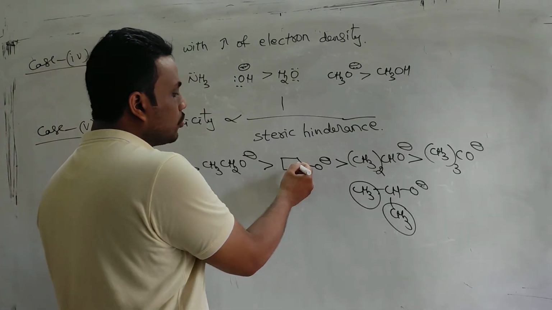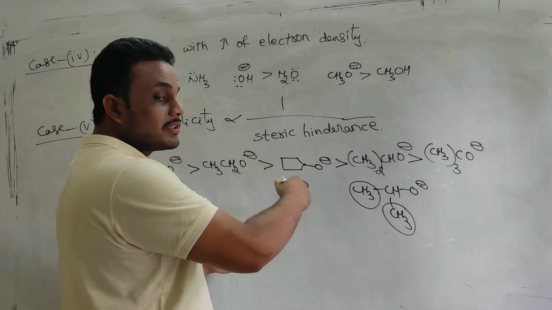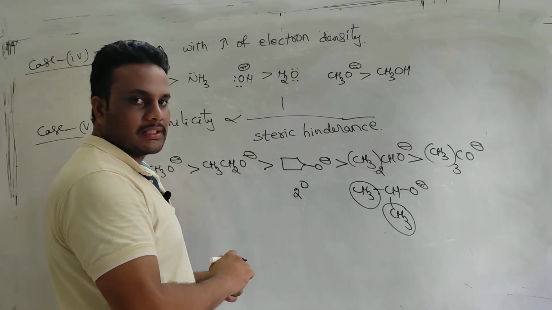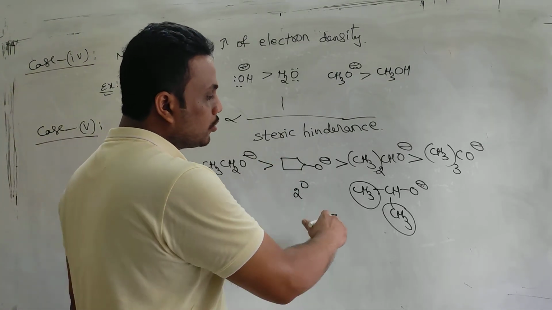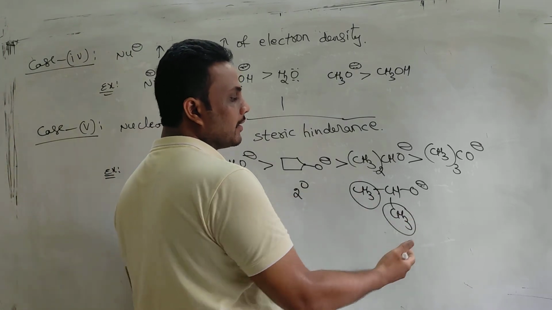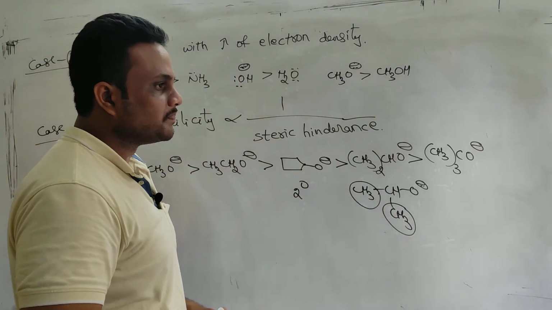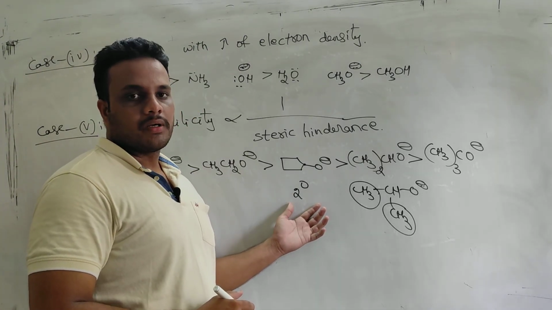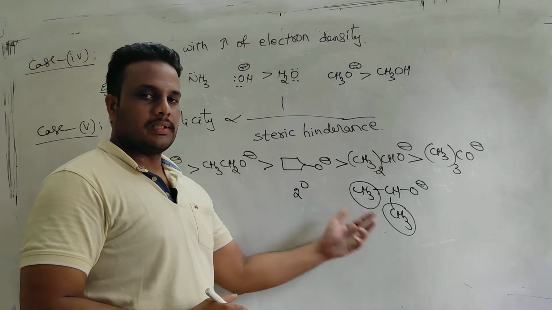But here this whole cyclopentyl ring acts as a single alkyl group. Both are secondary, but a single group impact is there. But here 2 groups are there, so more steric hindrance is possible. So that's why the cyclic secondary alkoxide ions are stronger nucleophiles than this.